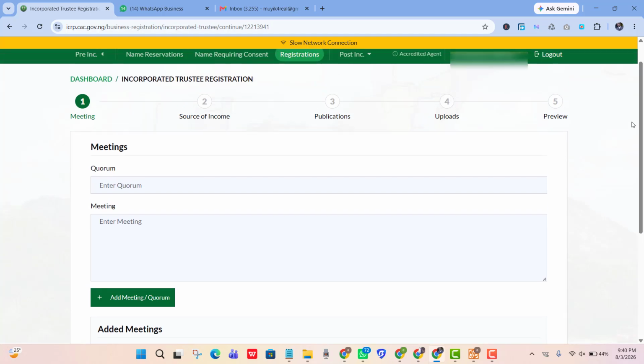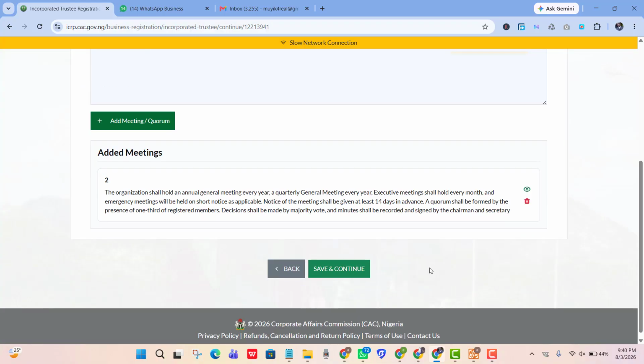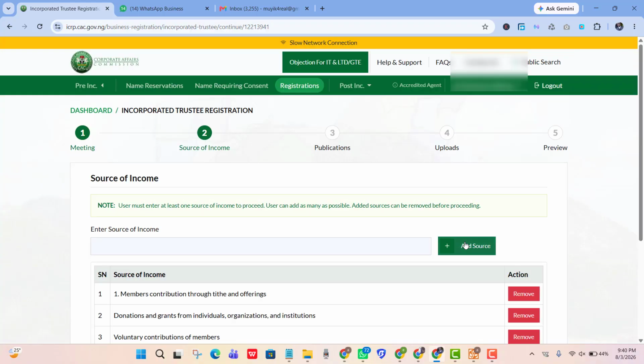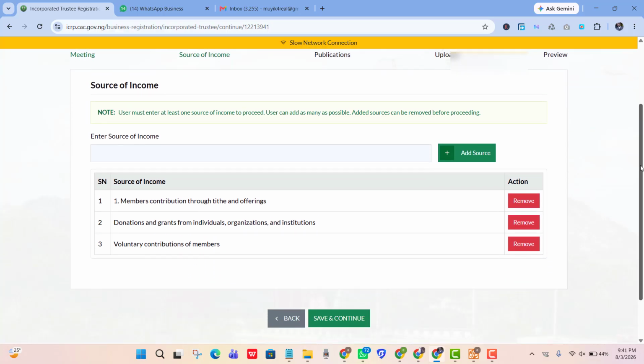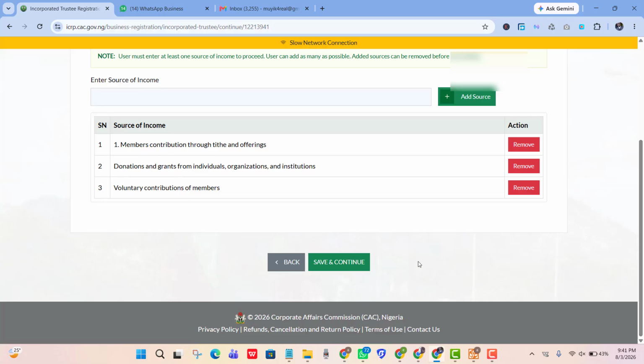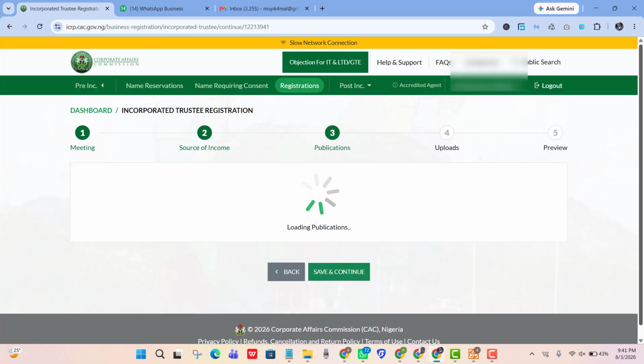So what you want to do is fill in your quorum. You would have done this already in the first stage, but they just want you to do it again. So you would have filled in your quorum, filled in your minutes. Once you do that, you save it and continue. And it's going to bring you again to the source of income of the company. Again, like you did previously in the consent stage, you want to fill that and click on continue again.